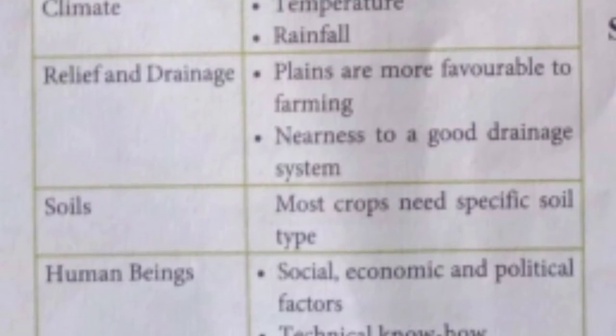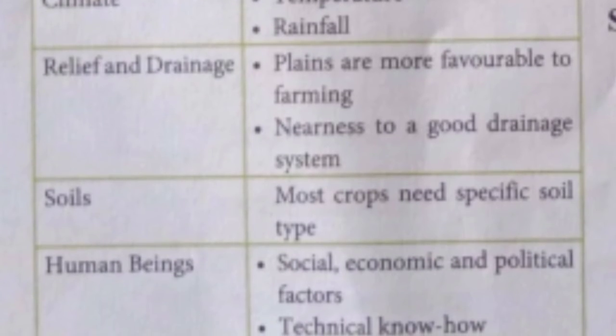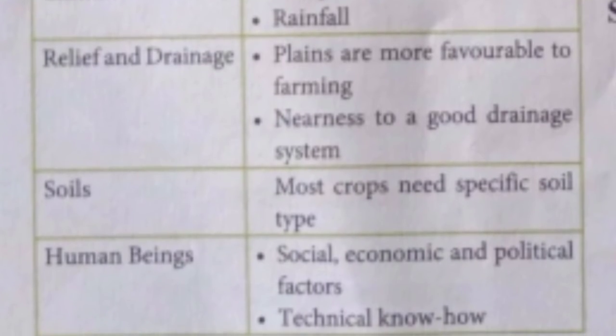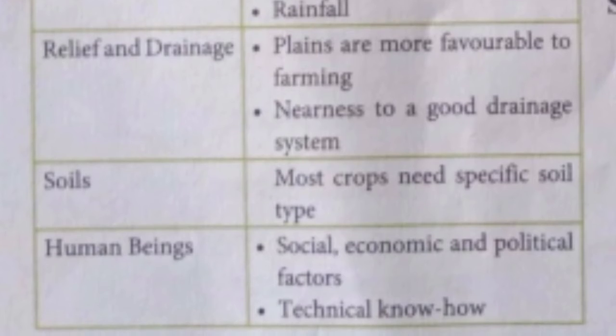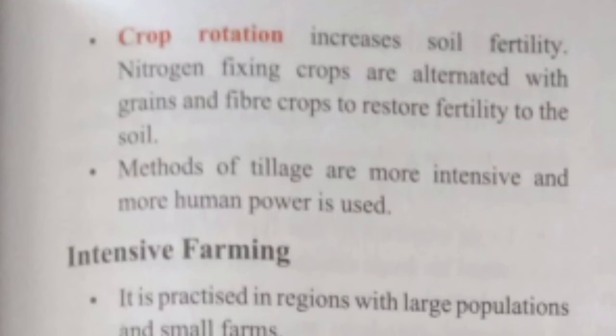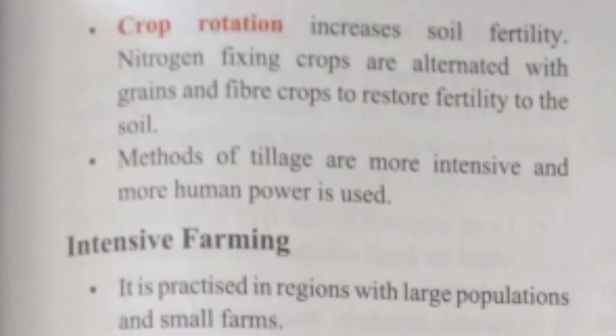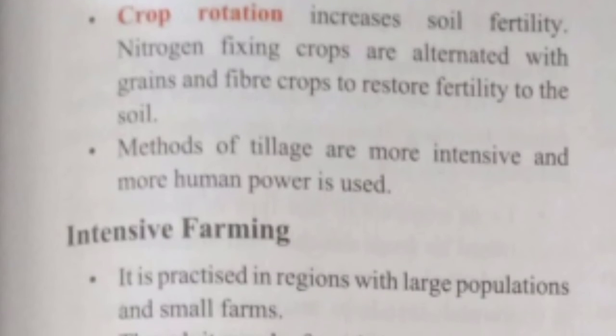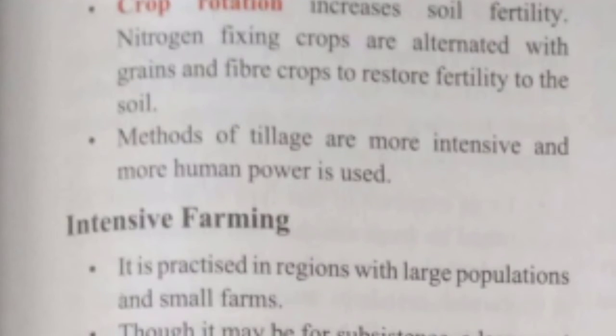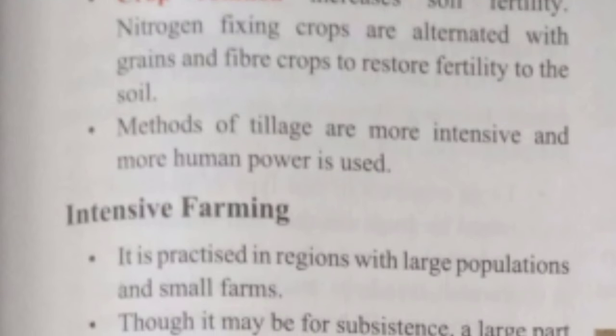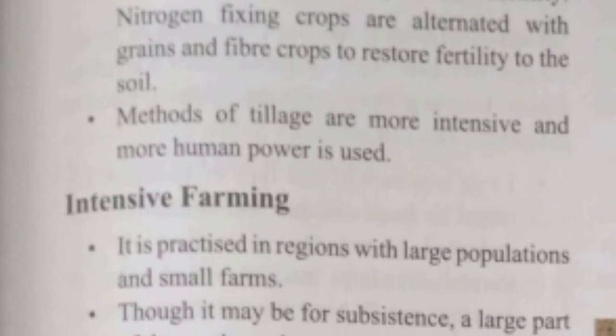That is social, economic and political factors and technical know-how. For example, today we are using modern machinery for farming, but in older ages we were using bullocks or other animals. Let's see the next topic, types of farming.